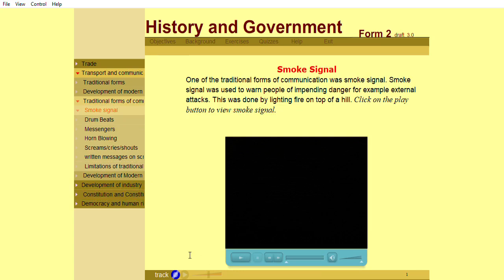Smoke signal was used to warn people of impending danger, for example, external attacks. This was done by lighting fire on top of a hill.